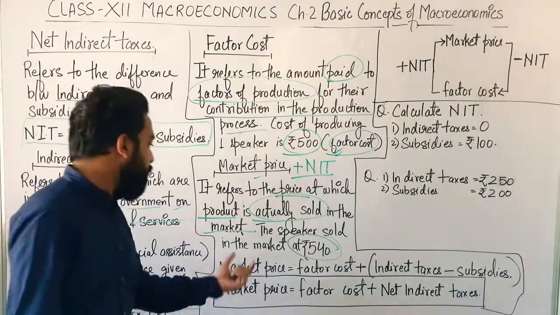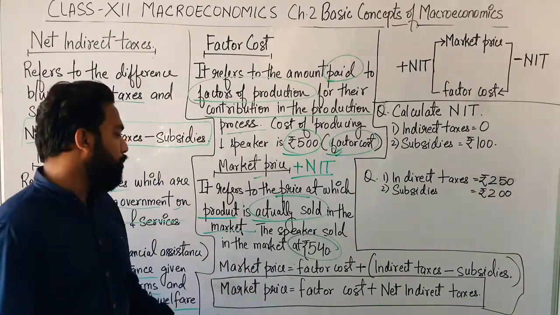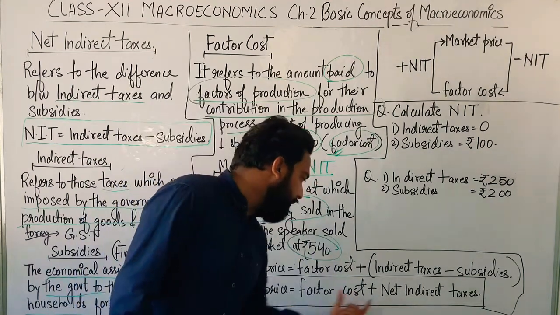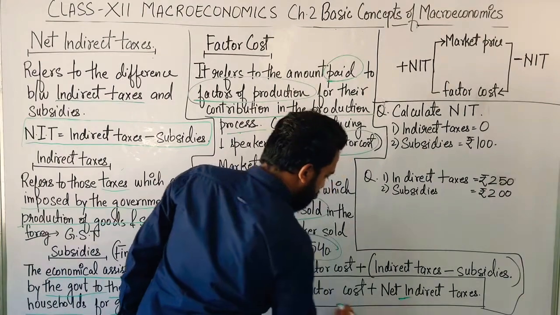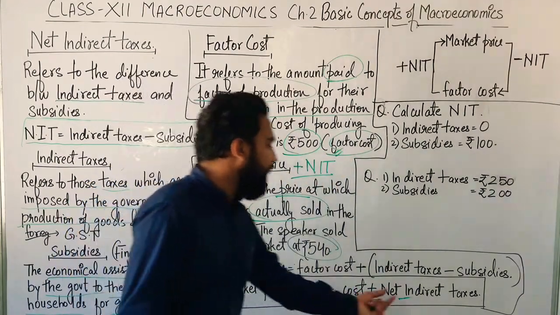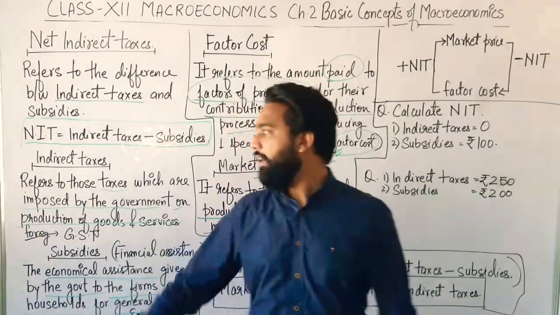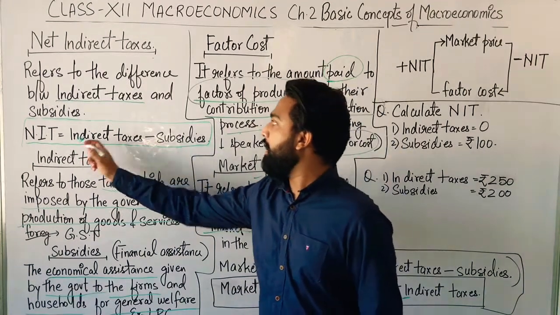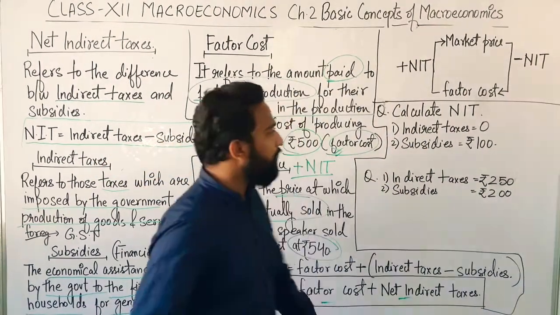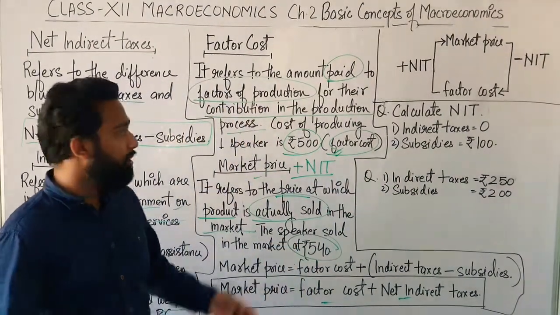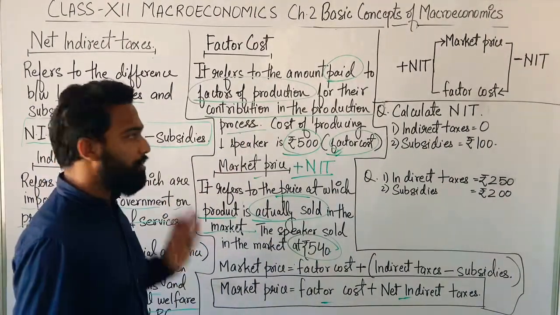Is that clear? For calculating market price, what do we do? We add net indirect taxes to the factor cost. And how do we calculate net indirect taxes? We calculate net indirect taxes by the difference between indirect taxes and subsidies. Is that clear? I think this is a very easy concept and it's clear to all of you.